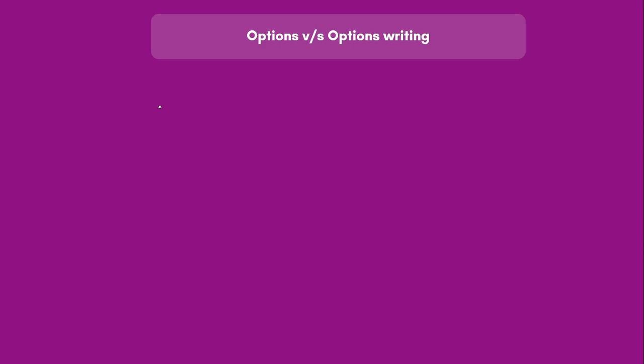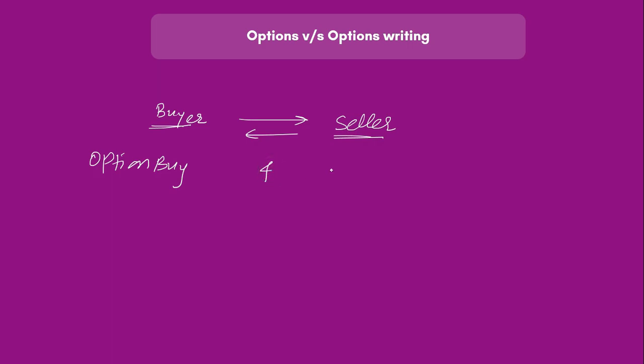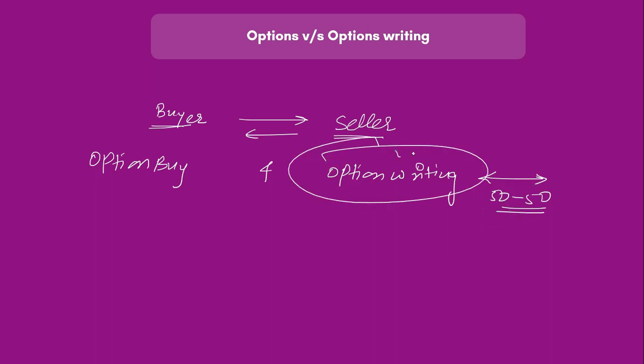We understand that for every buyer we need a seller, right? For every buyer we need a seller. That means for every option buyer we need an option seller. So the number of people who are doing option buying and the number of people who are doing option writing, that is selling, are equal, because every buyer needs a writer. It is always 50-50, right? It is always 50-50. Now why is 50% of the crowd doing option writing? Let us try to understand that.